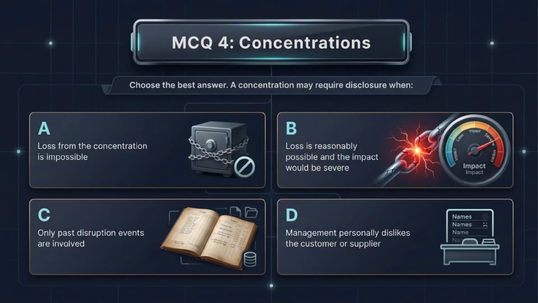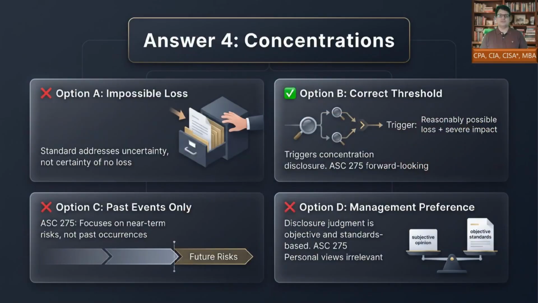For MCQ 4, apply the concentration disclosure test. The issue is whether loss or disruption is reasonably possible and whether the effect would be severe. In customer concentration cases, ASC 275 assumes that a major customer could be lost. The analysis then turns to the magnitude of the impact on the entity. The correct answer is B. Loss is reasonably possible and the impact would be severe.